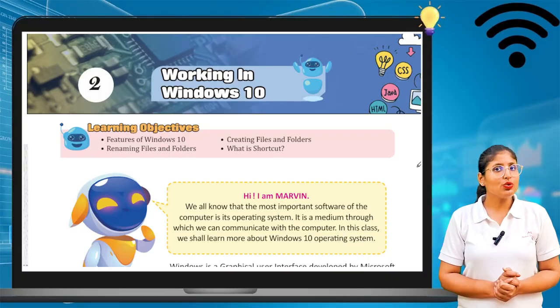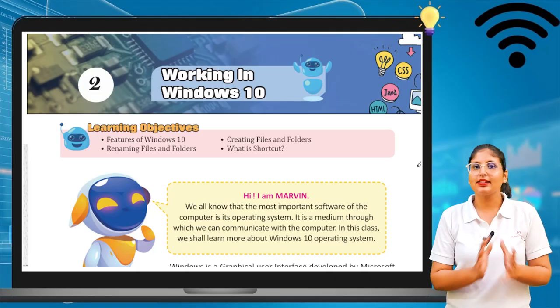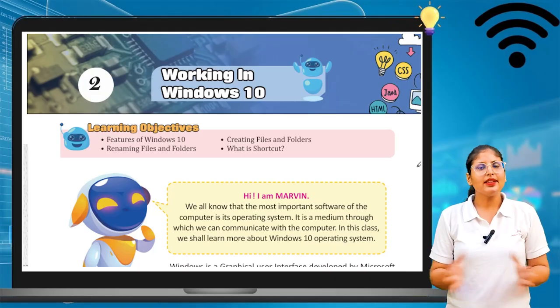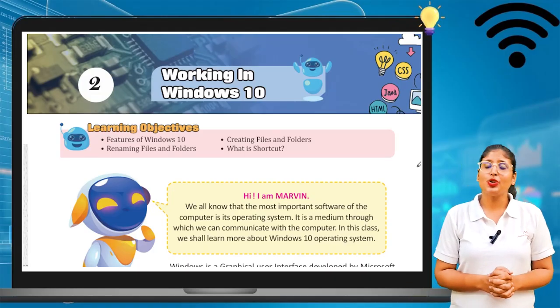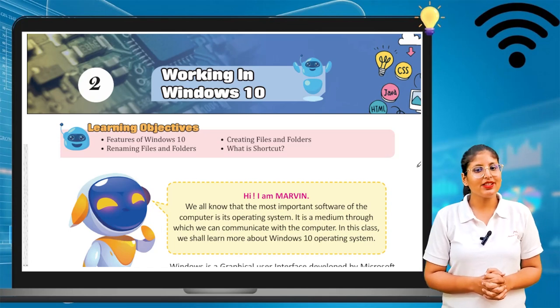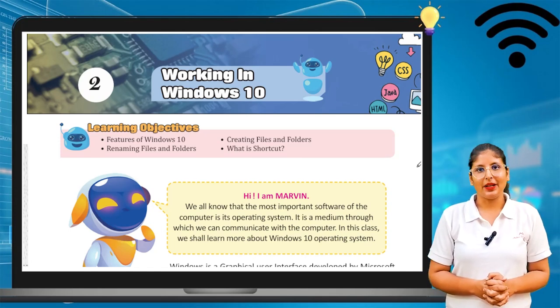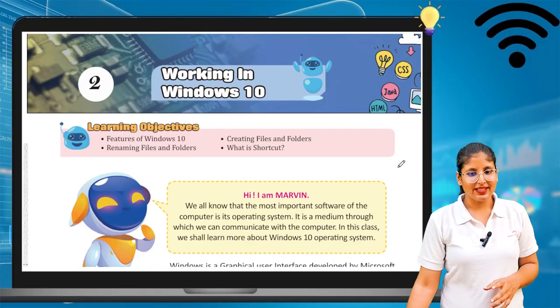So you want to know all these things? Are you excited? So my dear learners, we will start chapter number 2 of your book, and the name of the chapter is Working in Windows 10. Okay, so let's start.